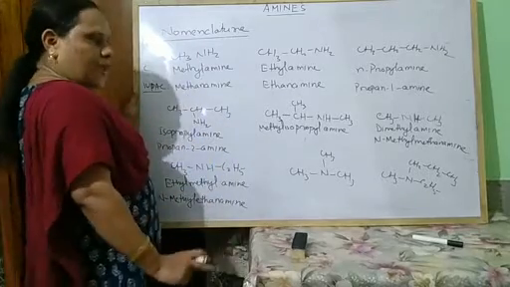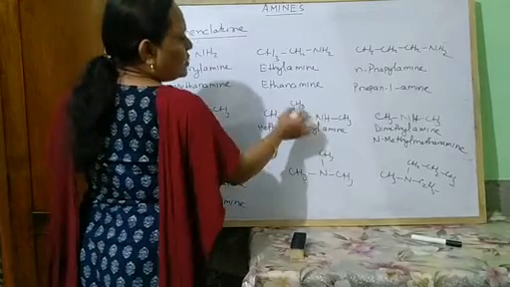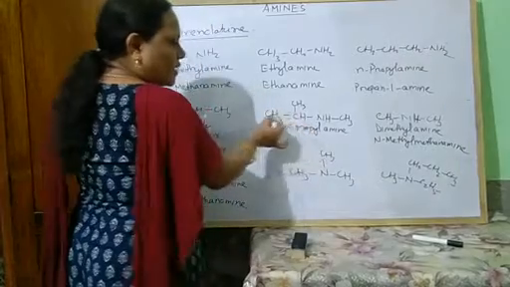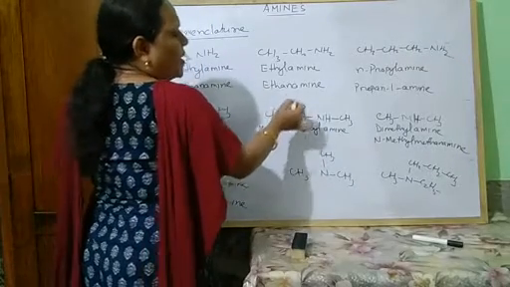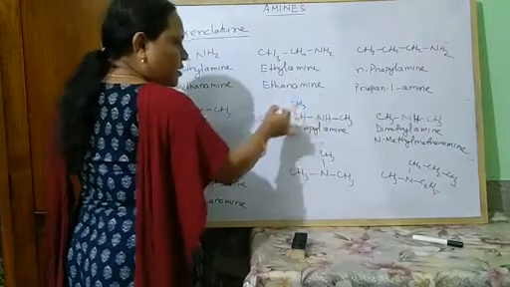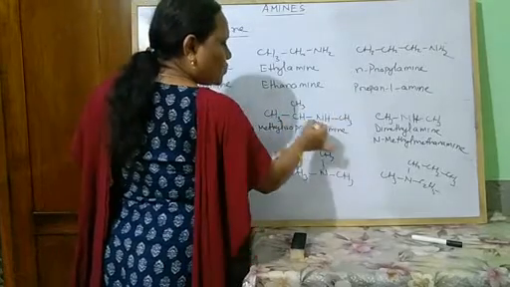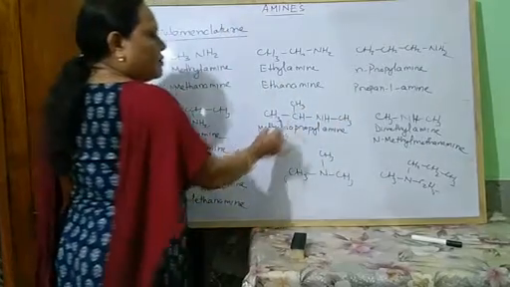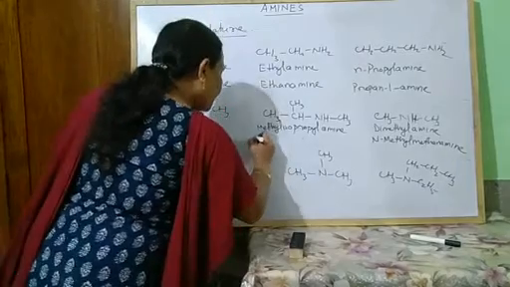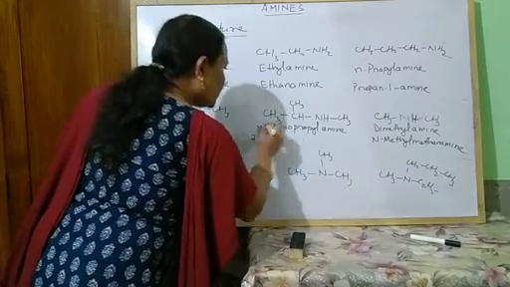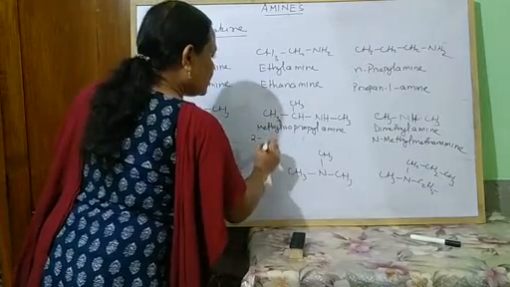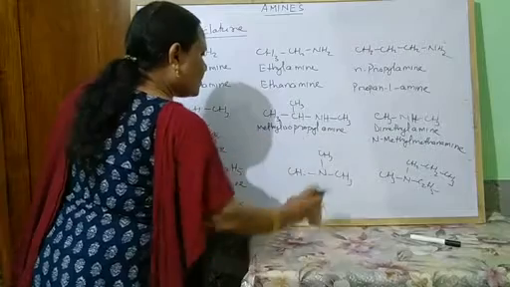But according to the IUPAC system, look here, this group is methyl, this is propyl with 3 carbon atoms. We have to consider the long chain, 1, 2, 3, and at 2 position this group is present. Okay, then I can write the name of this compound.